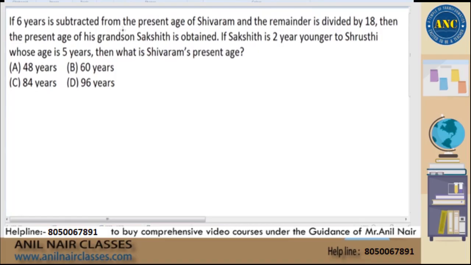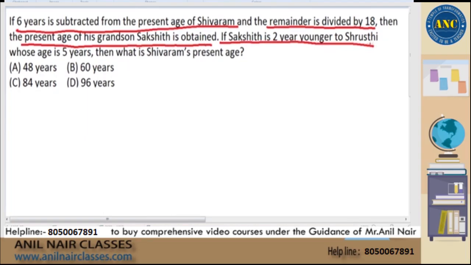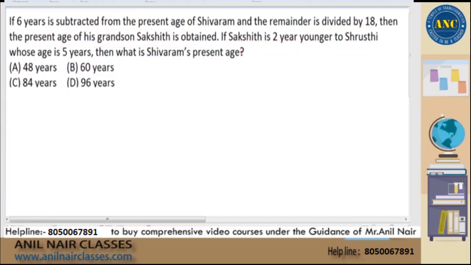The question says, if 6 years is subtracted from the present age of Shivaram and the remainder is divided by 18, then the present age of his grandson Sakshit is obtained. If Sakshit is 2 years younger to Srushti, whose age is 5 years, then what is the present age of Shivaram? Let us read the statement again and again to understand it much more better. Now see here, the main question is, what is the present age of Shivaram? Answer option also will represent the present age of Shivaram.